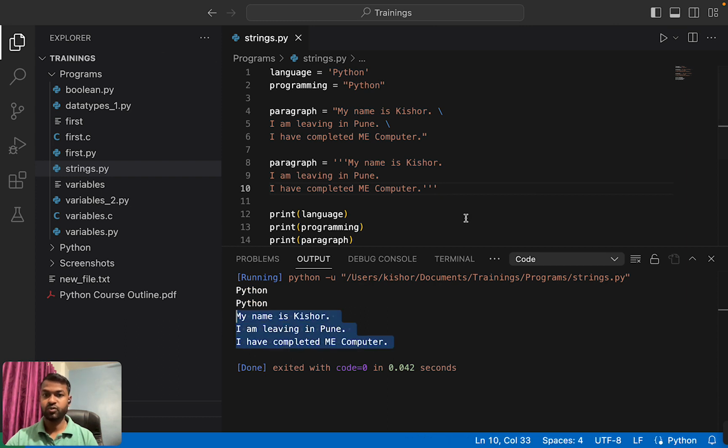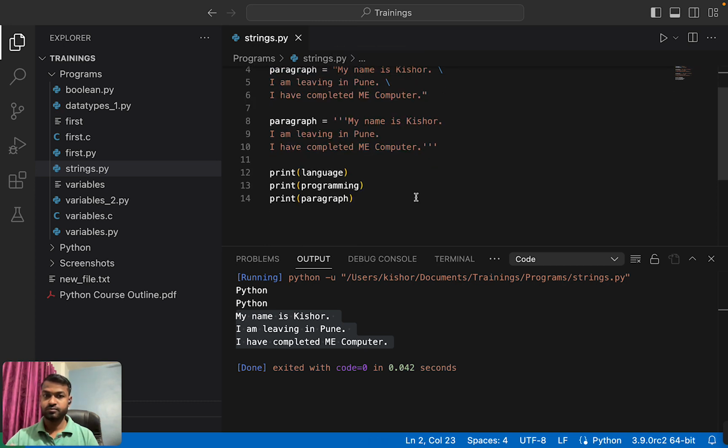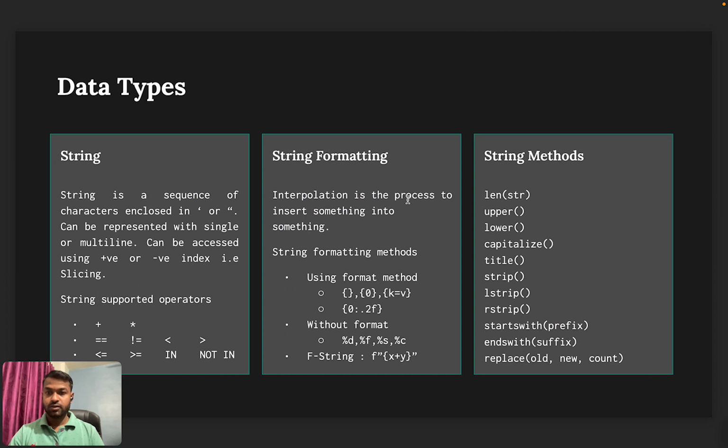Okay. So this is multi-line declaration. This is single line declaration. So string is a sequence of characters enclosed in single quote or double quote. If we have to use a single quote inside a single quote, then we can use an escape character, that is slash.